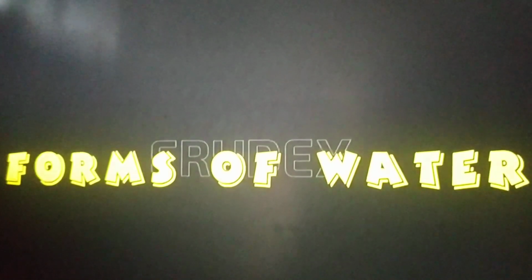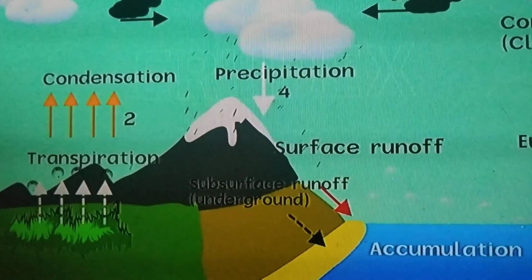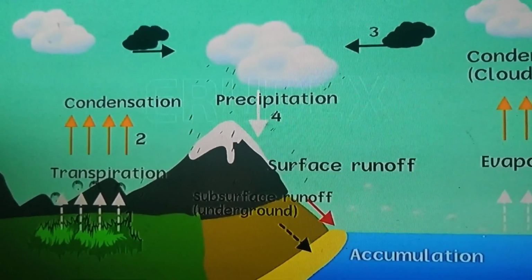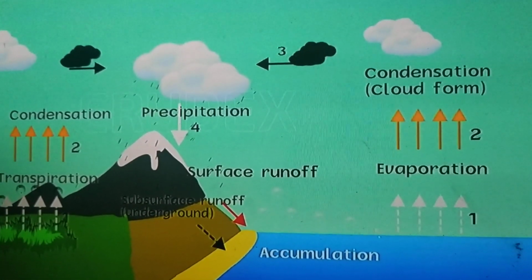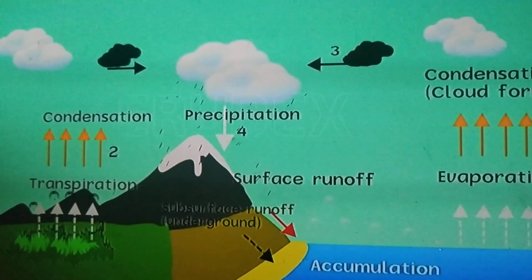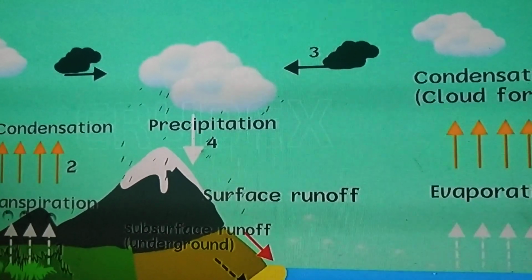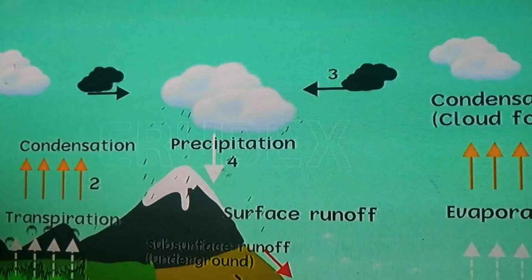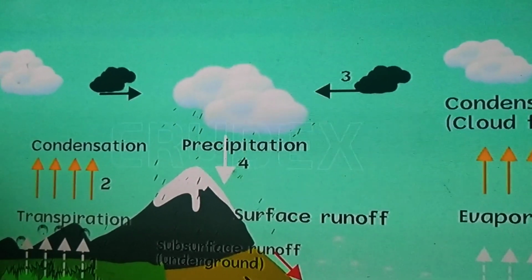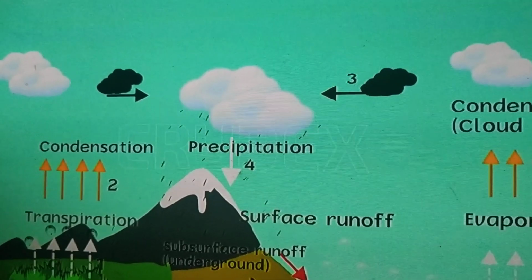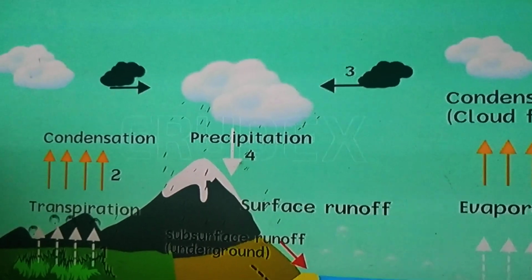Okay, this is forms of water. So in the beginning we have seen this. Look here. Transpiration, condensation and precipitation, evaporation. See, all these processes are taking place to form rains. Okay, the water is evaporating and forming clouds, and these clouds, when they condense, meaning when they have the cool touch of air, the water droplets, like the steam of the water, change into water droplets and shower as rain.